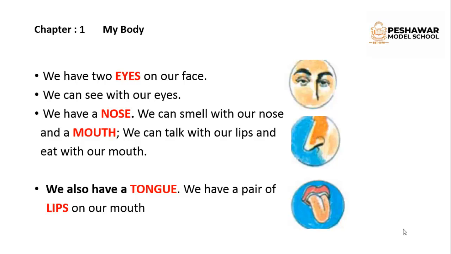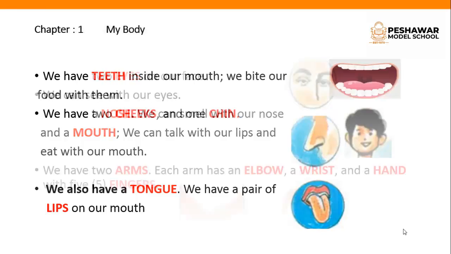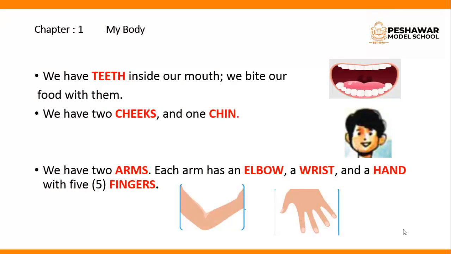You can see in this picture, here is a tongue and two lips. A pair of lips means two same things. Pair means two same things. Okay. Next, we have teeth inside of our mouth. What do we have inside of our mouth? We have teeth inside of our mouth with which we can bite the food. We have two cheeks and one chin.